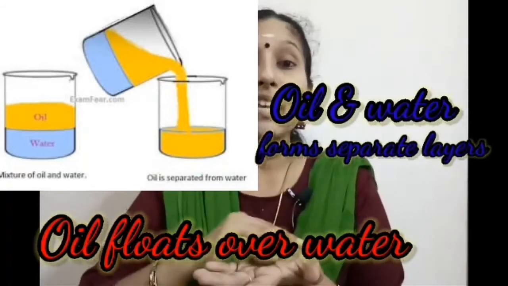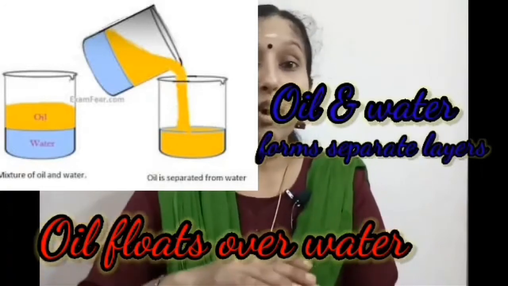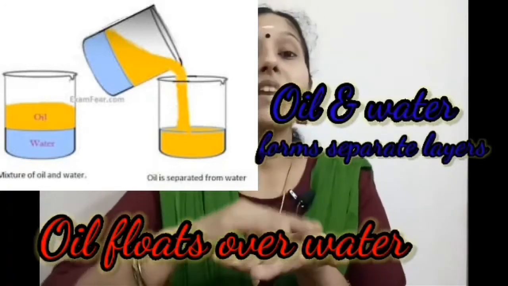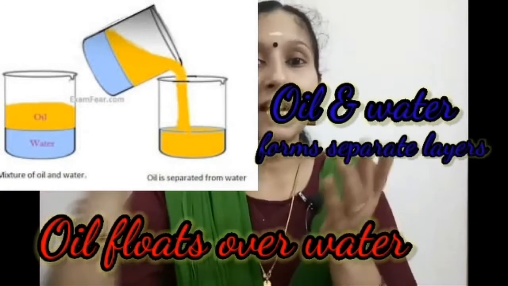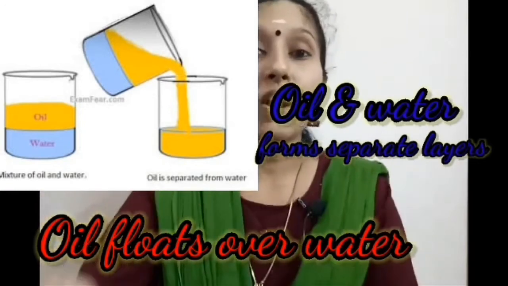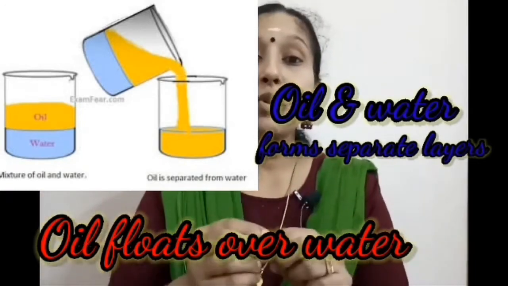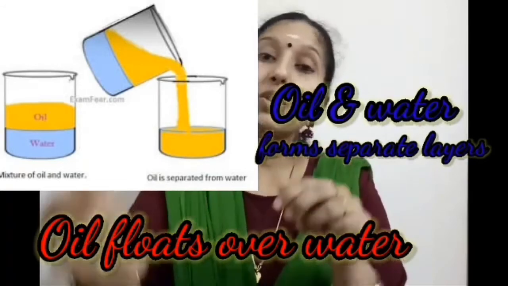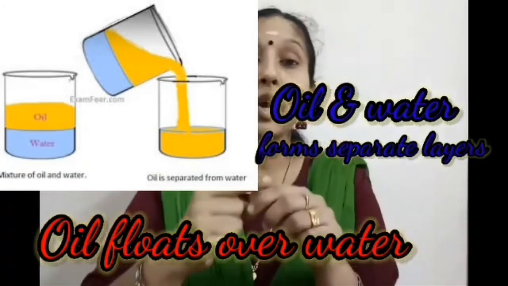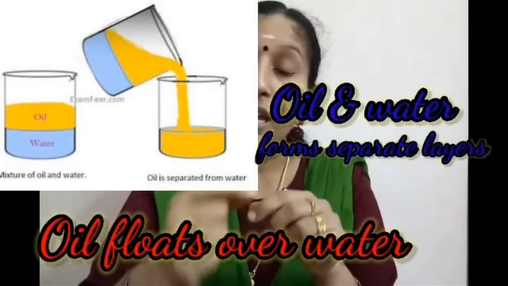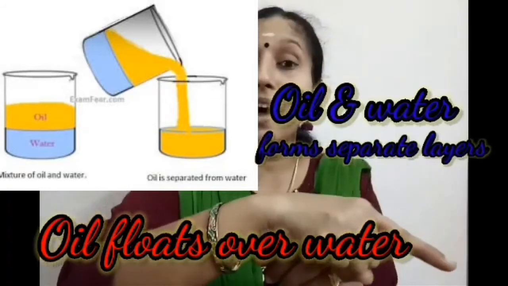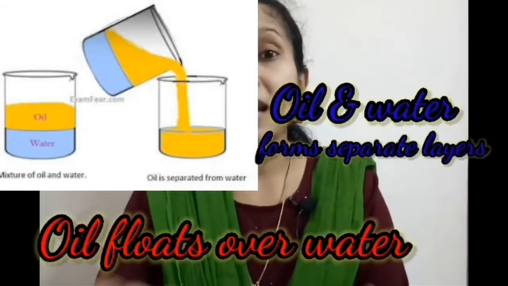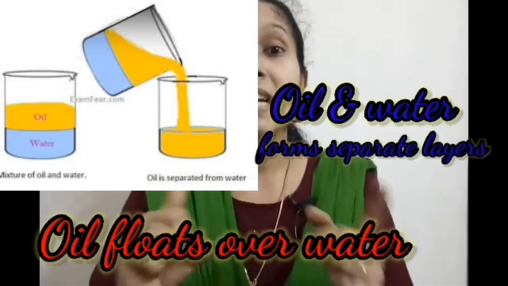Why is the oil at the top of the water, or why does oil float over the water? Because oil is lighter than water. Then you can remove that oil layer to another glass. You can pour that oil layer to another glass by means of decantation. So that process is known as decantation.